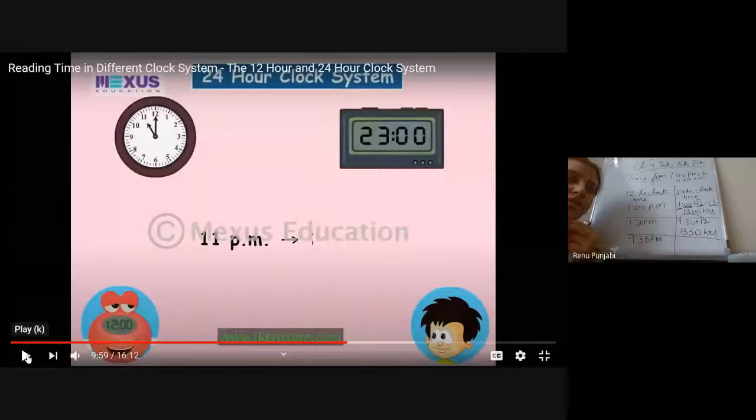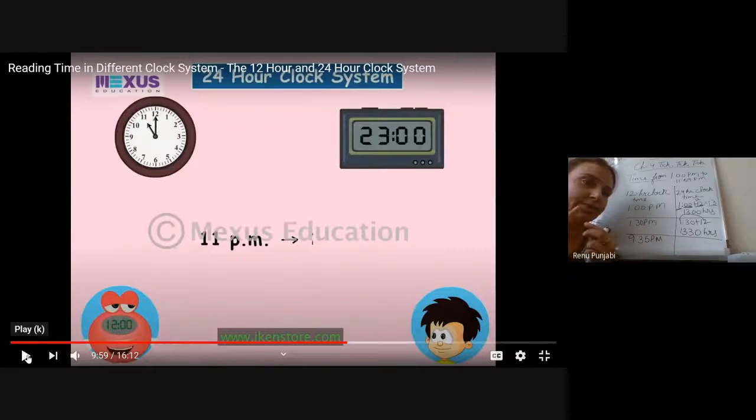The 24-hour clock time starts from 12 midnight. When it is 12 midnight, it will show 0000, which means the day ends at 24 hours. It will never show 24 in the digital clock. It will always show 4 zeros, 2 before the colon and 2 after the colon. But when we write the time, we will not write the colon. The 2 digits before the colon are the hours, and the 2 digits after the colon are the minutes.